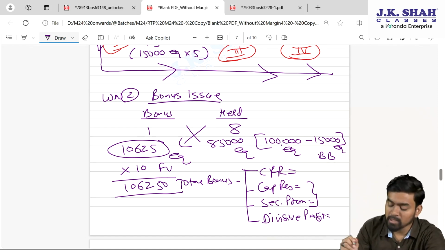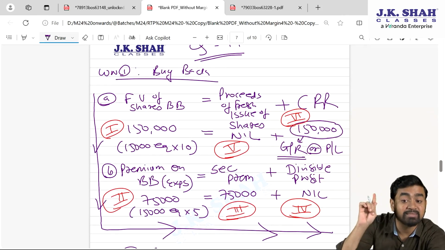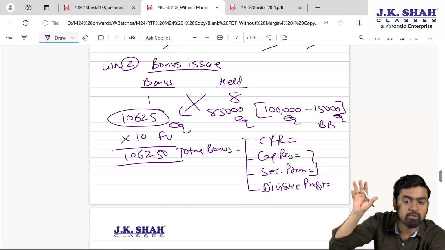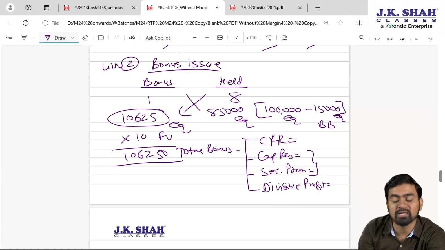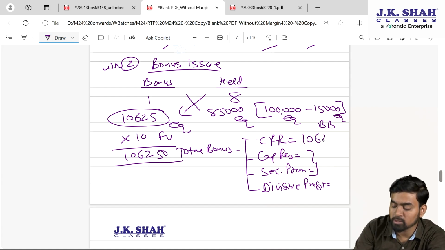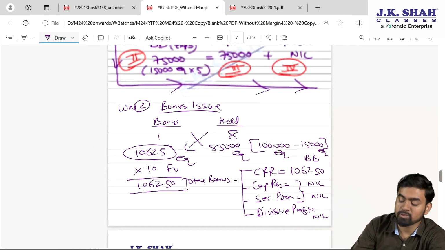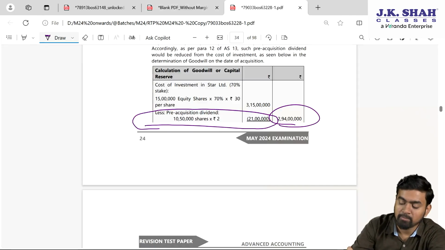Fine. Now confirm. After buyback, I am having CRR of 1,50,000. Can I say that out of that 1,50,000, I can issue fully paid up bonus share of 1,06,250. So I will use capital redemption reserve 1,06,250. No need to use capital reserve, securities premium and divisible profit. Fine. Now based on this working note, we can write all the journal entries, my dear students. Please confirm here.